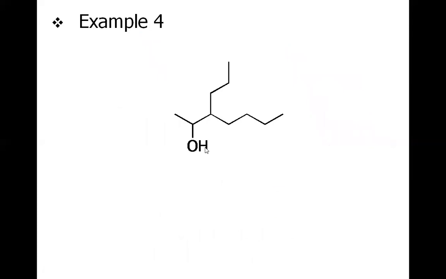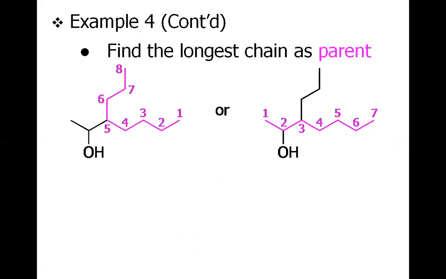One more example. Now here, it's a very interesting example because if you consider the carbon chain, obviously we have this 8 carbon chain, which is much longer. 1, 2, 3, 4, 5, 6, 7, 8. But if you consider this carbon chain, we have just 7.